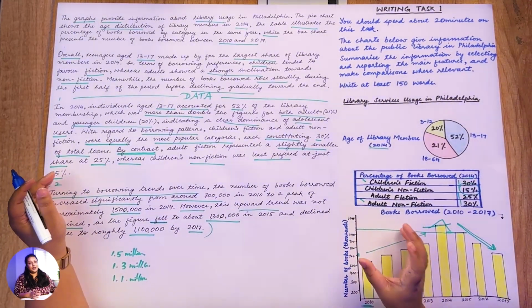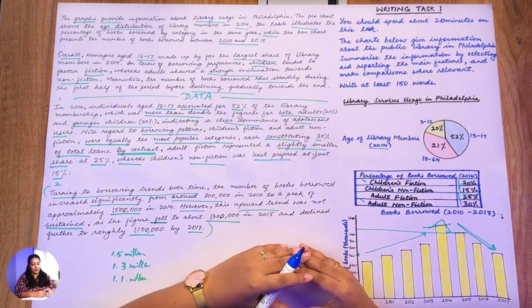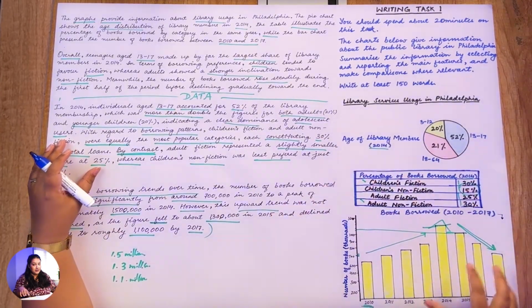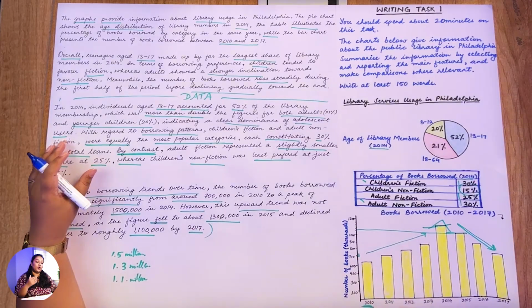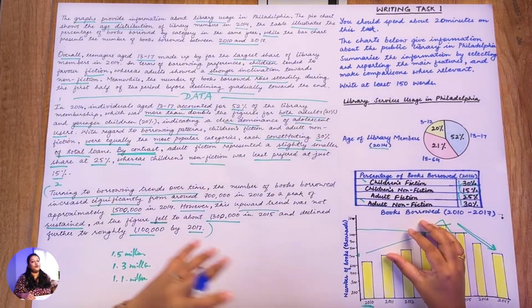And time management is another important thing that I want to share. Avoid writing for your entire 20-minute period that's given. You will have to spend at least 1 to 2 minutes on planning, understanding the question, what the data is about, and then you write for 15 minutes because you'll also need to spend some time in the end, about 1 to 2 minutes again, to proofread what you've written.